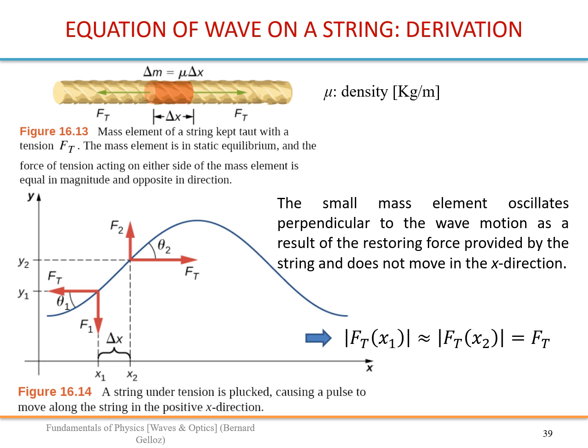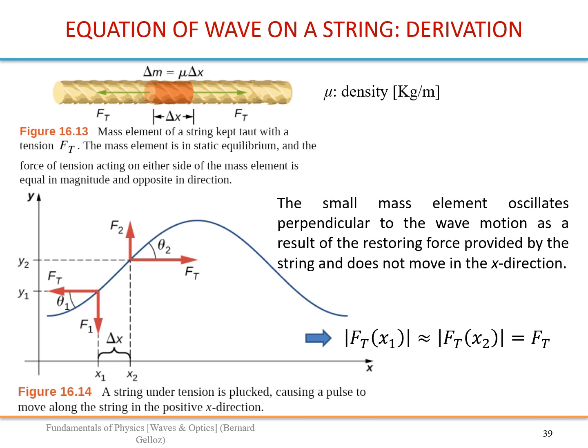So here, after we produce a pulse on that string, we have a pulse shape here, and we are looking at that piece of length delta x on that string. So remember, the piece of mass here, delta m, will only oscillate up and down. It will not move in the x direction, but only in the y direction.